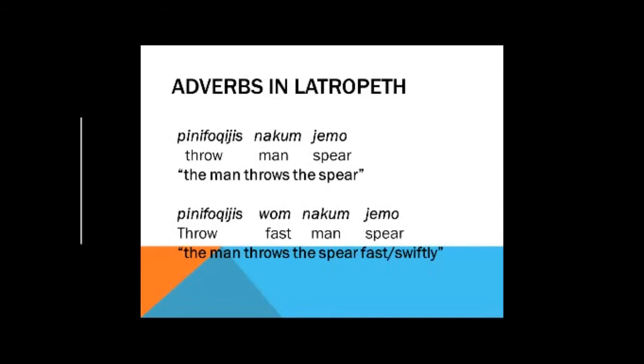Remembering the word order in Latropeth, verb, subject, object: pine folde gis na kumniemo, throws the man the spear, or in natural English, the man throws the spear. In the second sentence, we have the man throws the spear fast or swiftly, with the adverb wom, meaning fast, thrown in. Note that the adverb is following the verb form directly. Pine folde gis wom na kumniemo.